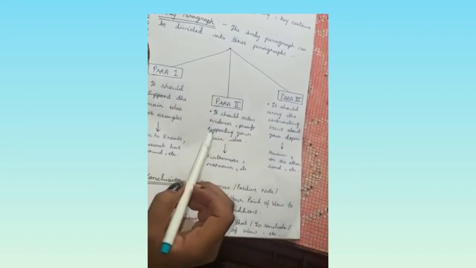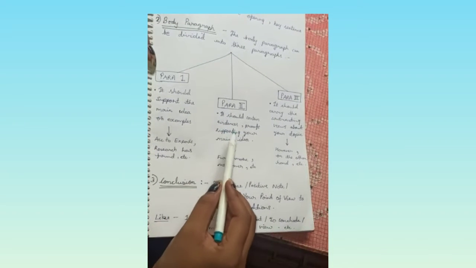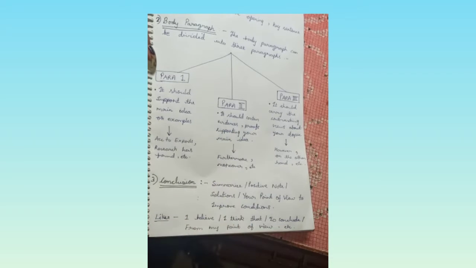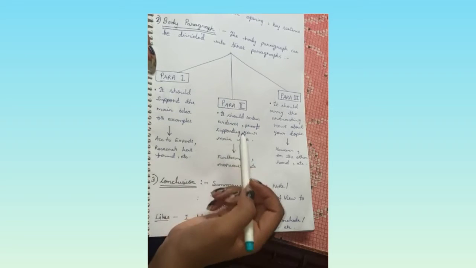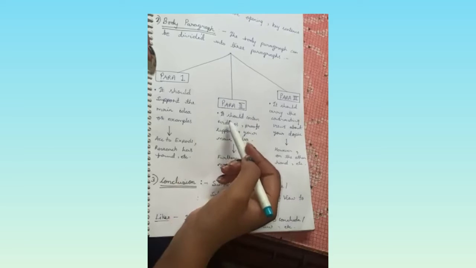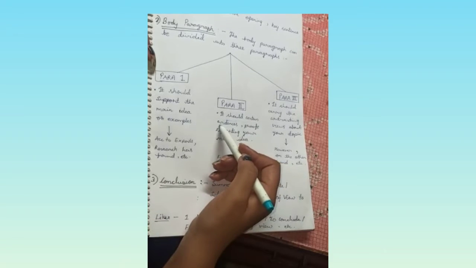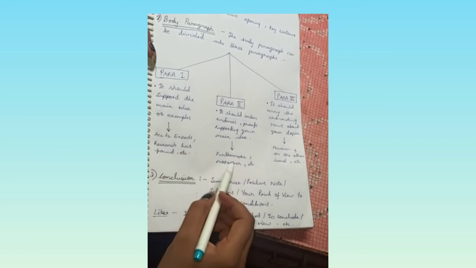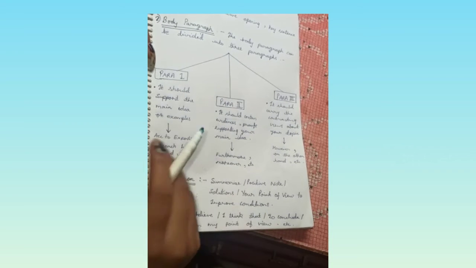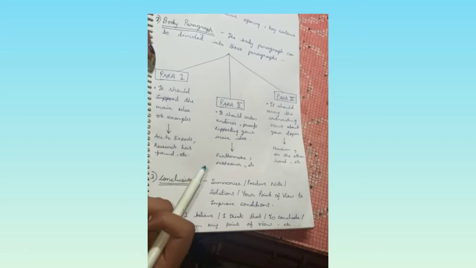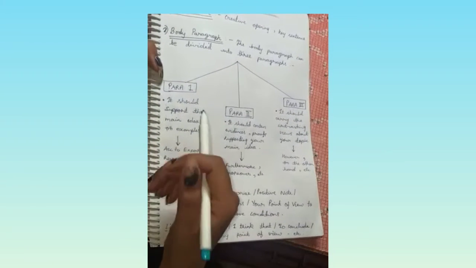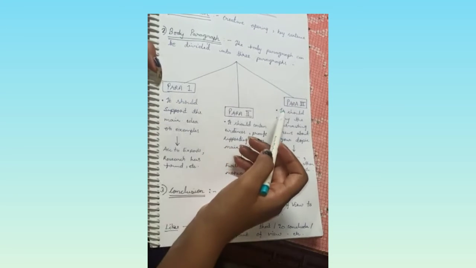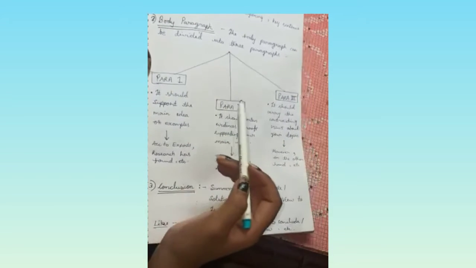Now paragraph 2. It should contain evidence, proofs or something supporting your main idea. So paragraph 2 is all the material that supports the main idea of the essay, like "furthermore" or "moreover," or "many scholars, many researchers have found." Like these we can use in paragraph 2. Now moving on to paragraph 3.